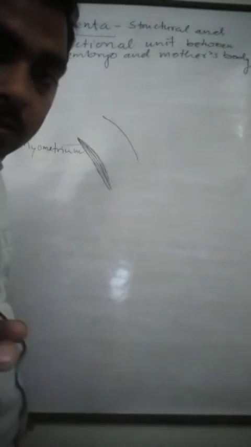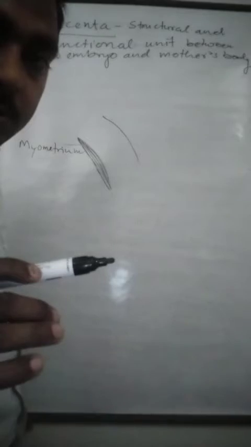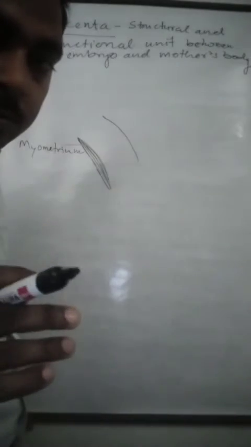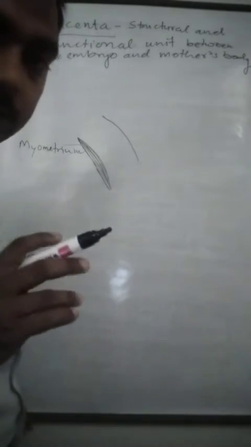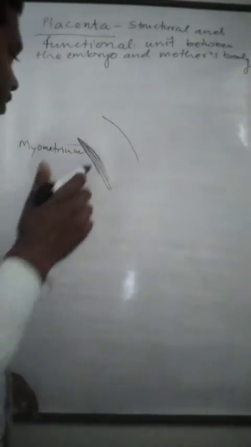Especially in placenta formation, there are two layers of the wall of the uterus, endometrium and myometrium, that are responsible. So here we only draw the two layers, myometrium and endometrium.